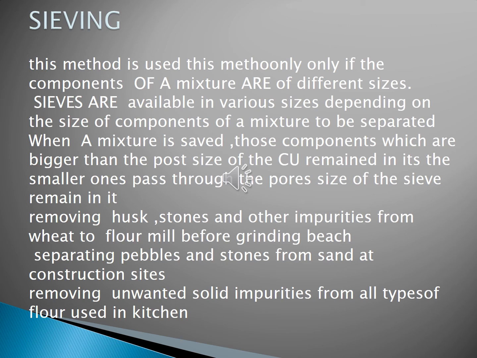When a mixture is sieved, those components which are bigger than the pore size of the sieve remain in it, but the smaller ones pass through the pores. Sieving is used commonly for removing husk, stones and other impurities from wheat.